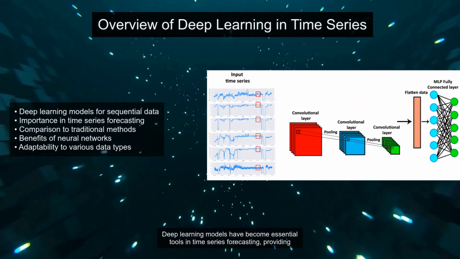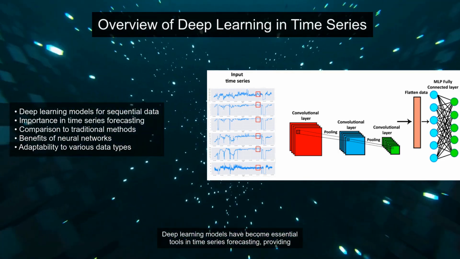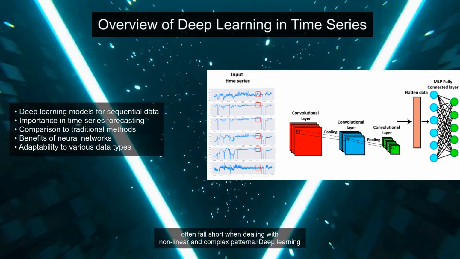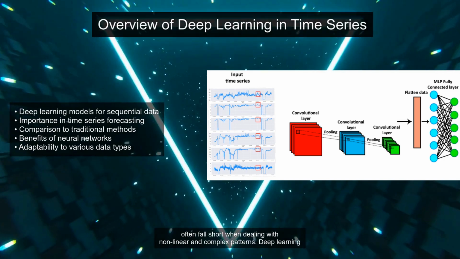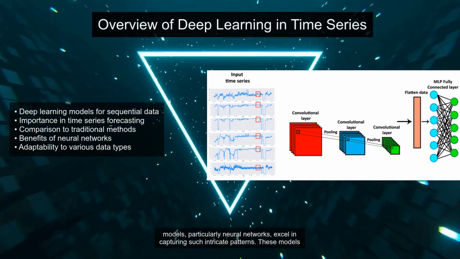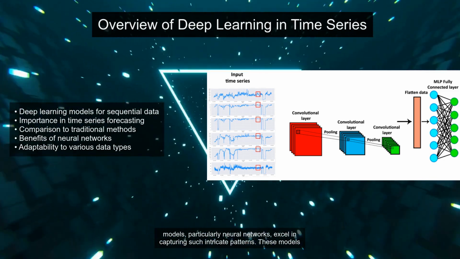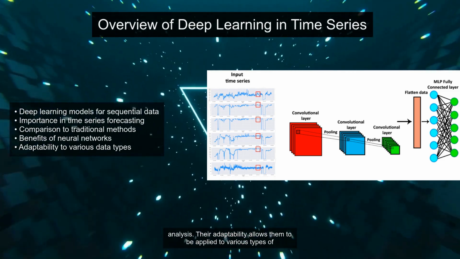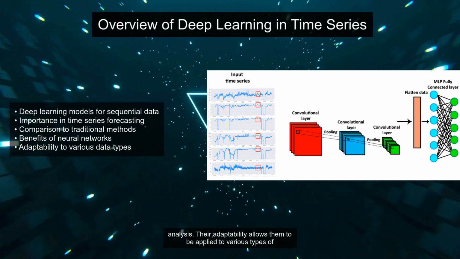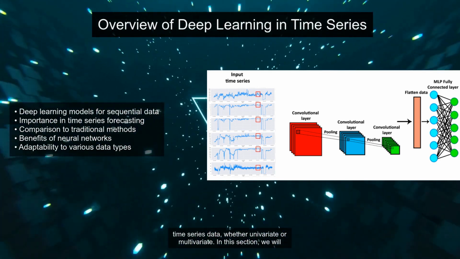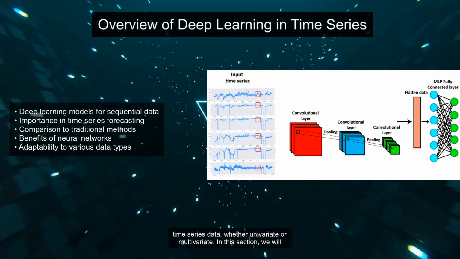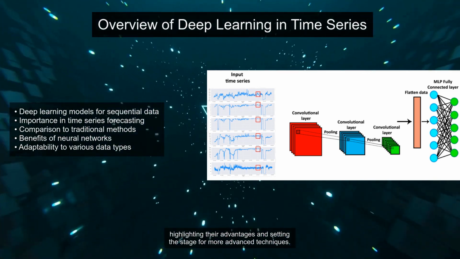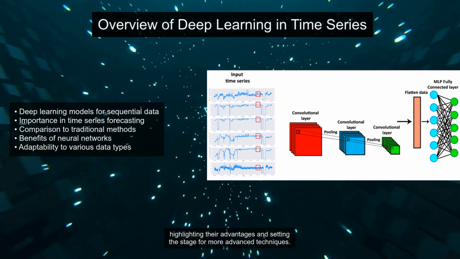Deep learning models have become essential tools in time series forecasting, providing significant improvements over traditional methods. Traditional approaches, like ARIMA and exponential smoothing, often fall short when dealing with nonlinear and complex patterns. Deep learning models, particularly neural networks, excel in capturing such intricate patterns. These models are designed to handle sequential data, making them ideal for time series analysis. Their adaptability allows them to be applied to various types of time series data, whether univariate or multivariate. In this section, we will explore the fundamental concepts of deep learning as applied to time series, highlighting their advantages and setting the stage for more advanced techniques.